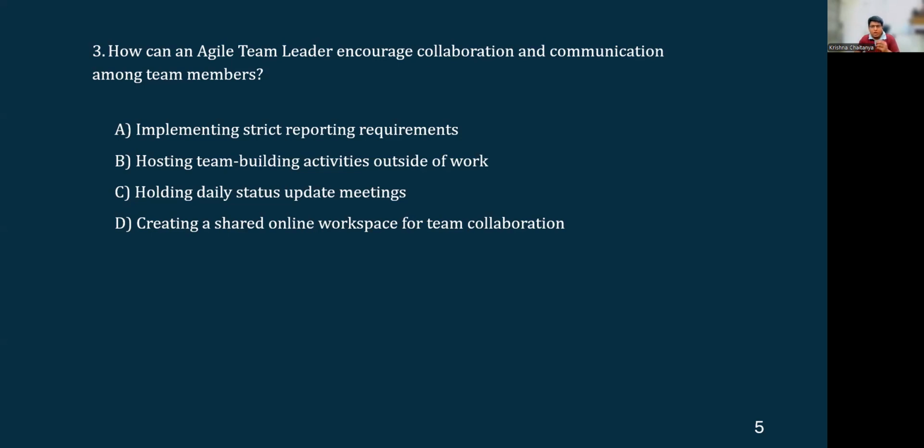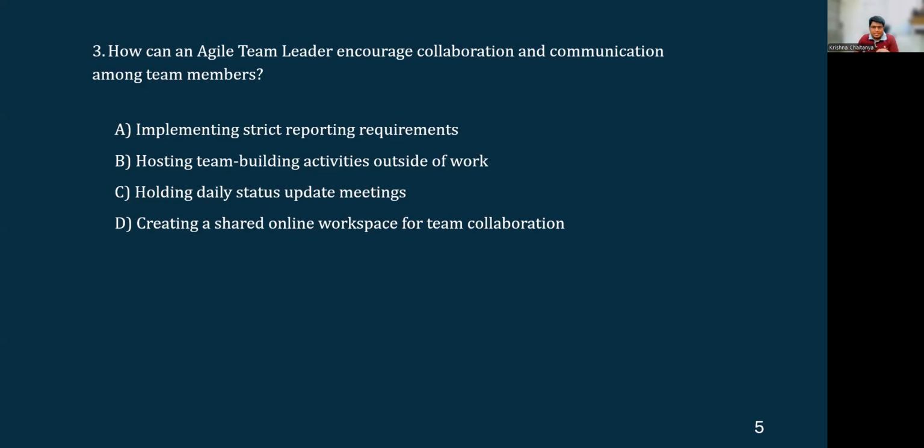That is also enhancing the transparency within the team. Okay, so this also encourages the discussions among the team members in terms of having what sort of a shared online workspace that they can utilize, like tools like Jira, Confluence, Slack, or Trello, which can also help in streamlining the collaboration and making it easy to share the updates, track progress, and resolve issues.